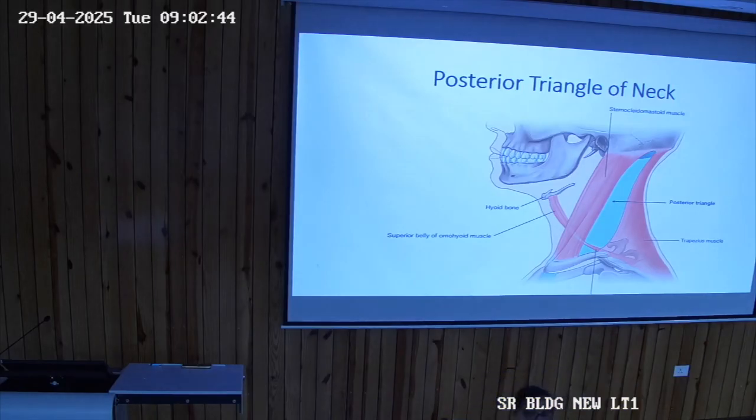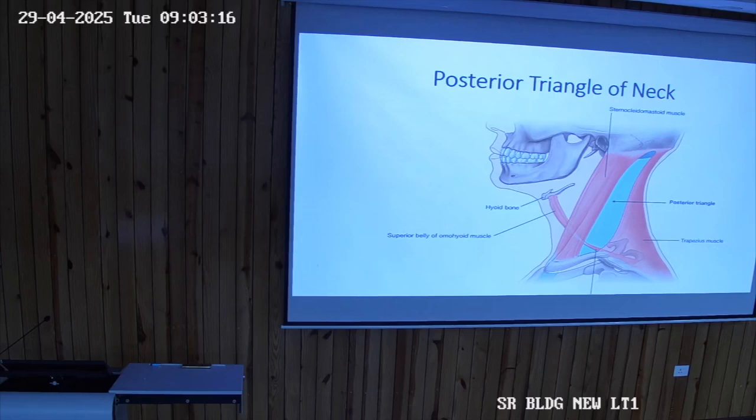Then, if we talk about the extent of the neck posteriorly, the clavicle articulates with the scapula. There is an acromioclavicular joint. Then the superior border of the scapula will be forming the lower limit, and posteriorly what else is there which is binding the scapula with the vertebral column? So in the neck what will be there?